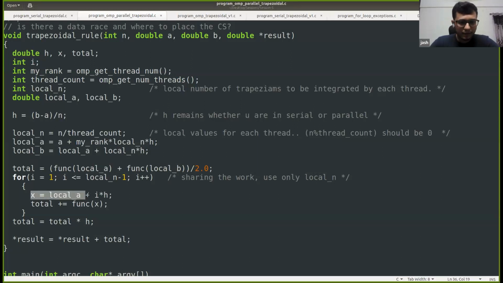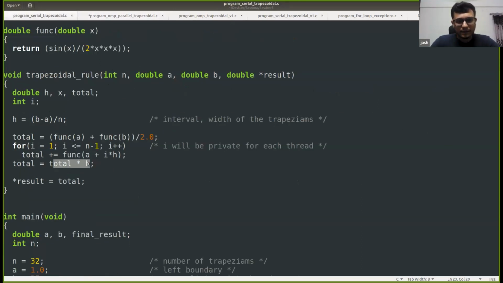So local x will be calculated using local a here. Actually this should be local x, just for the sake of clarity. So same formula, but using local a, local b, and local x. We'll get the area for the set of trapeziums that were assigned to that particular thread. And later we'll also multiply it by h, as we did in the serial code, right? At the end, we multiplied it by h.